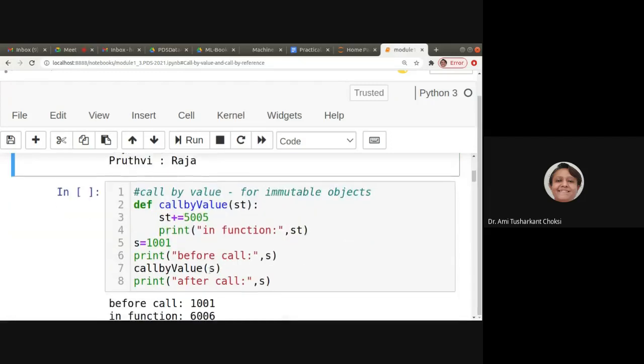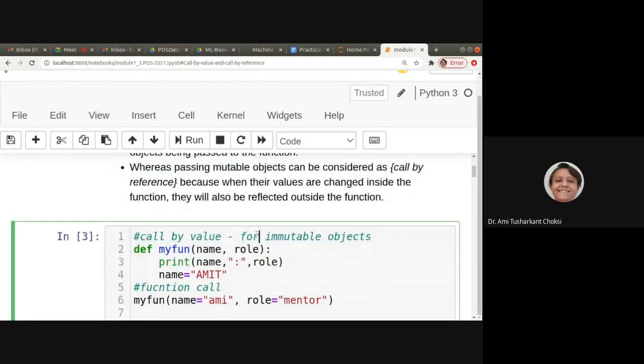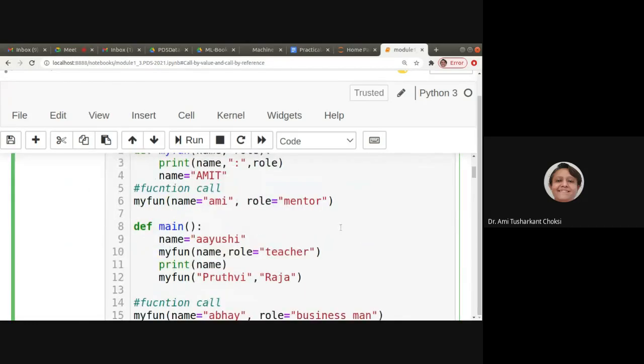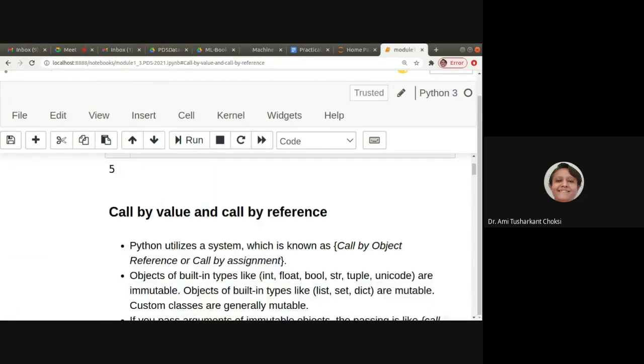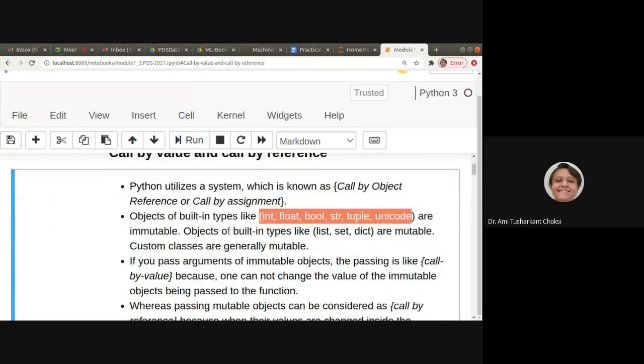So now, call by value. That is for immutable objects. Typically, it is said that the built-in data types, as we have seen, are called the immutable types, and the list, set or dict are called the mutable types.